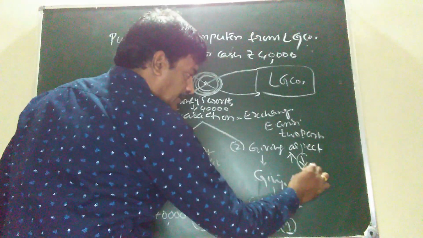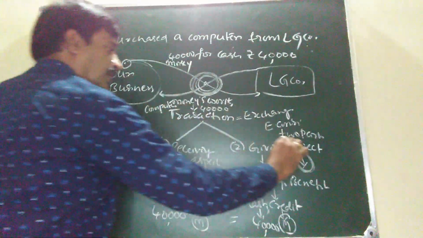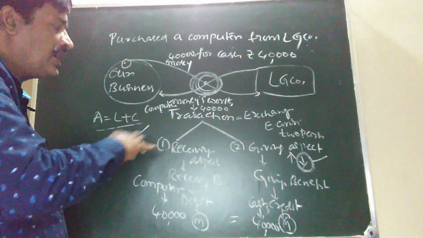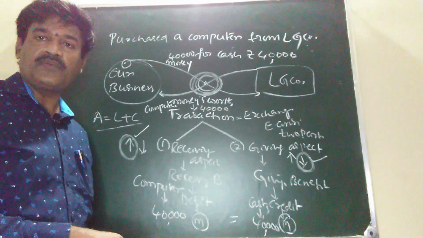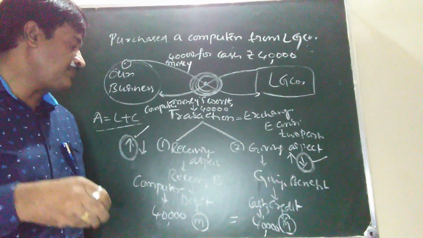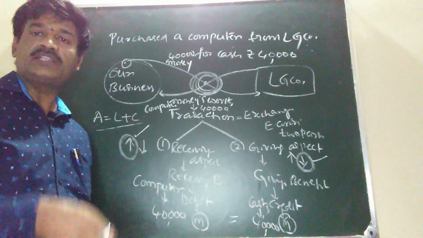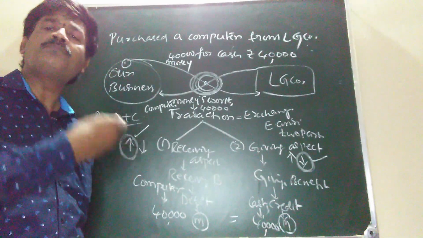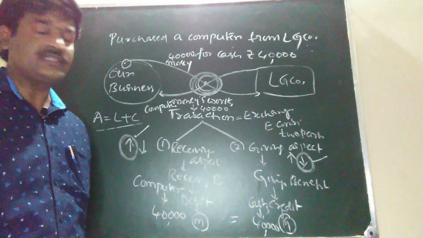So we identified both effects of the transaction, and these twofold effects were recorded in the books of account at two different places in the ledger. What is a ledger? The ledger is a principal book. In that book we maintain a number of accounts on different pages.